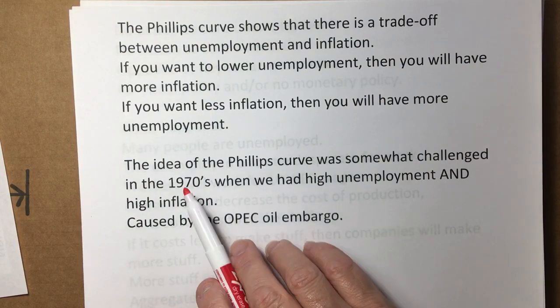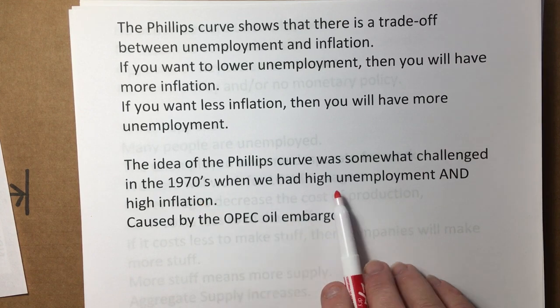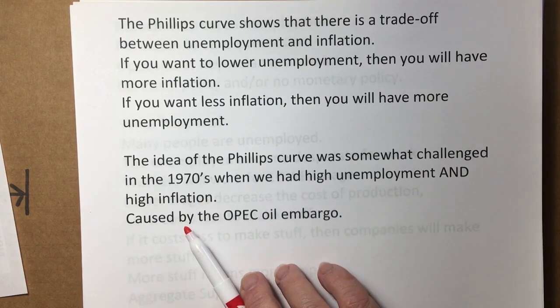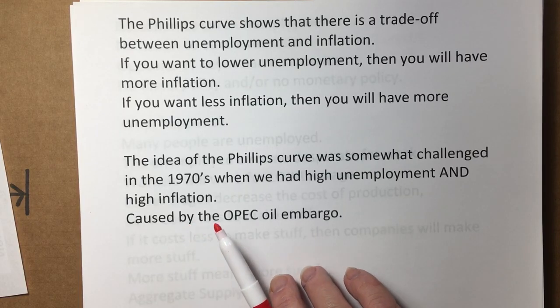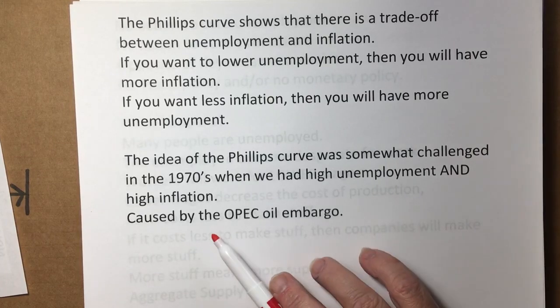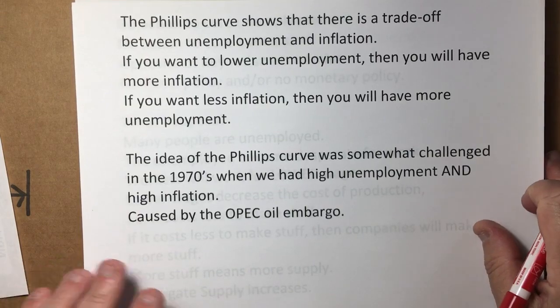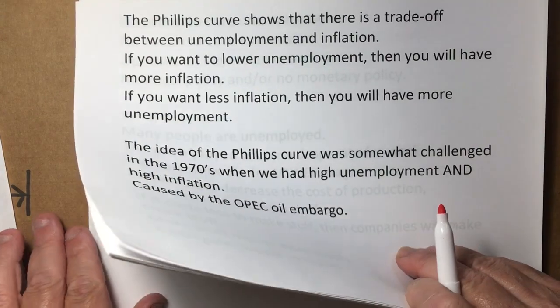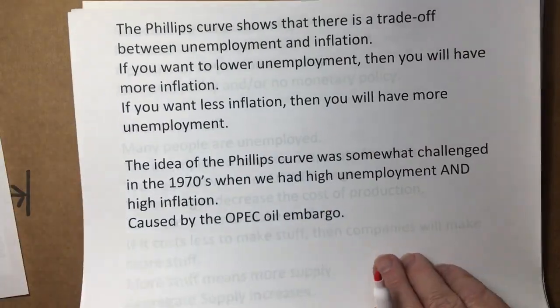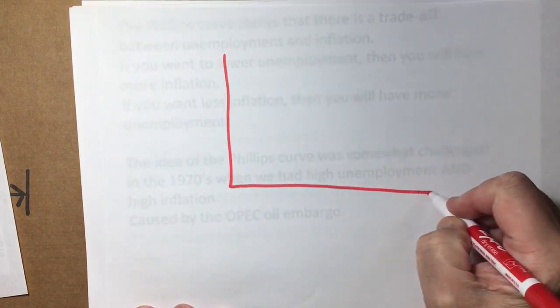Now, this idea of the Phillips curve was somewhat challenged in the 1970s when we had both high unemployment and high inflation. That was called stagflation. Also something that is asked quite a bit on the AP exam. And basically that was caused by the OPEC oil embargo of 73. But that's not asked in the question. What they've asked in the question is simply for you to draw a Phillips curve. So let's do that now. This is part A.